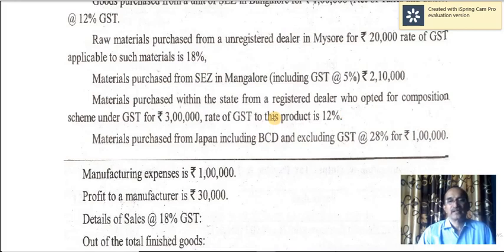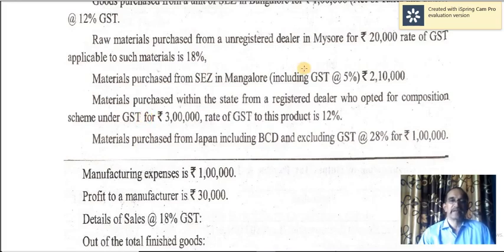So here, in the case of composition scheme, the seller cannot recover any GST on outward supply. He cannot recover any tax from the buyer. Similarly, he is not entitled to avail input tax credit. That is, input tax credit is on the inward supply.